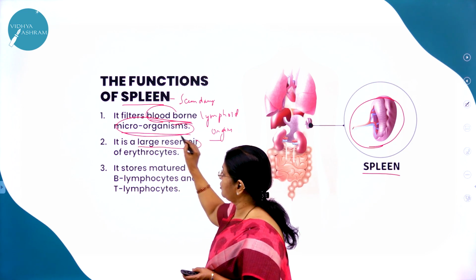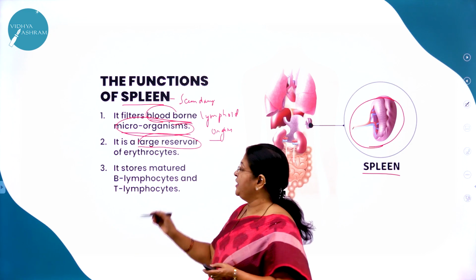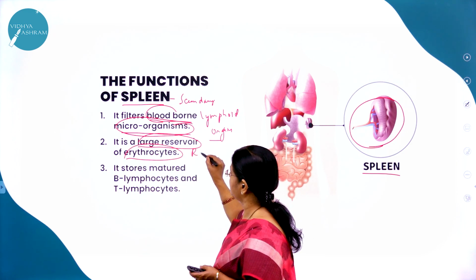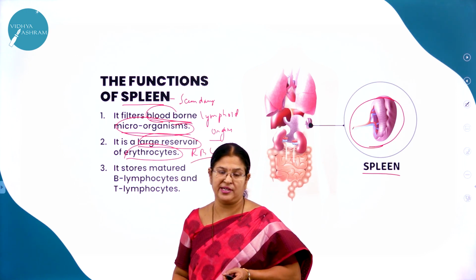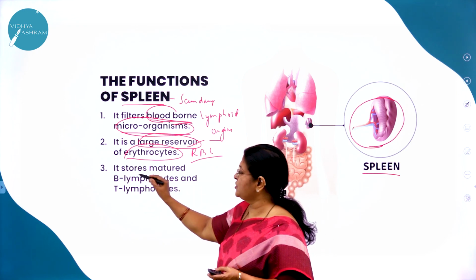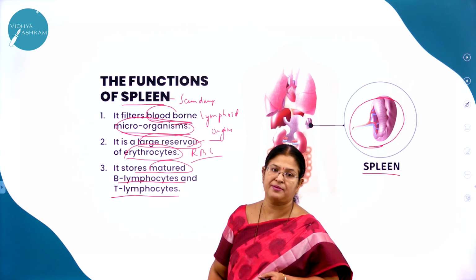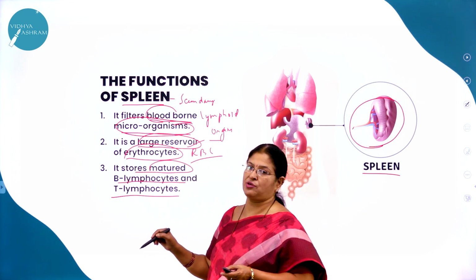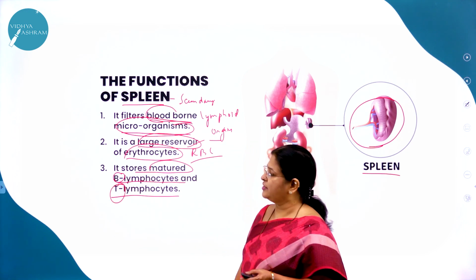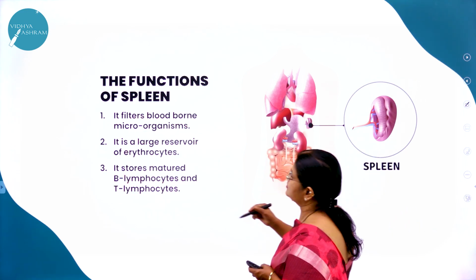It not only filters the blood-borne microorganisms, it is also a large reservoir of erythrocytes, RBC cells. It's a storage organ, we can say. And it also stores what? Matured B lymphocytes and T lymphocytes. So it is also a storage organ for B cells and T cells, which fight against the disease-causing organisms. So what is spleen?